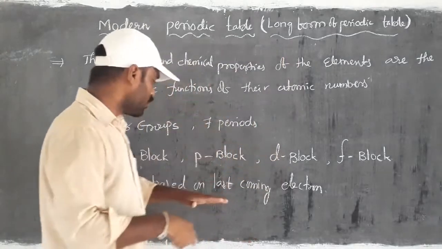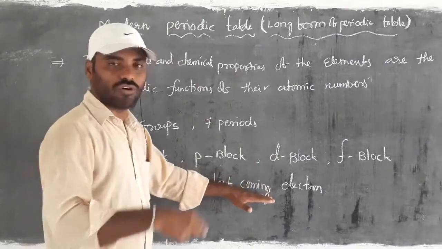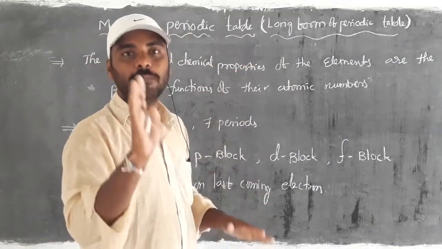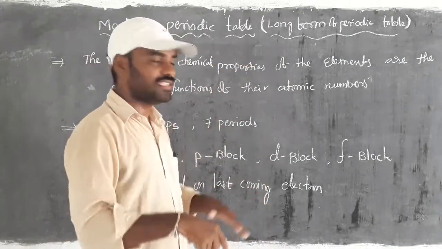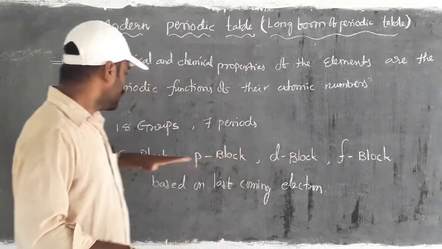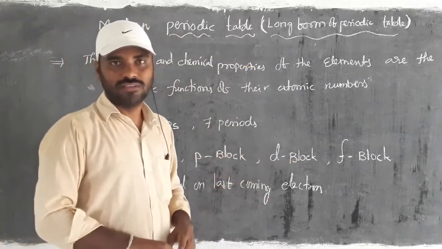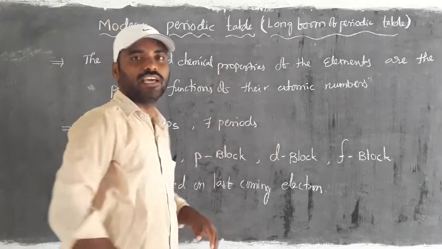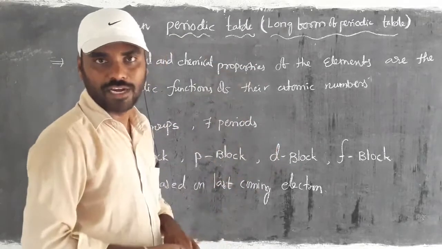It is based on the last electron present in the particular orbital. That is the basis to separate the blocks. For that, we have to take a rough diagram of the periodic table.